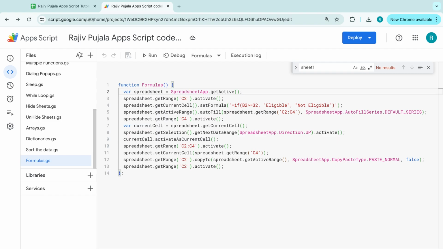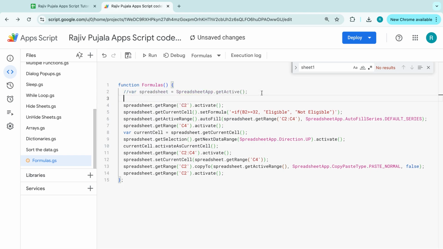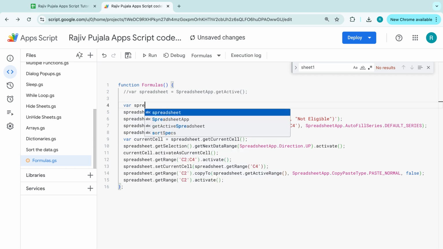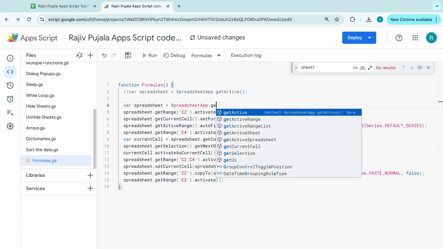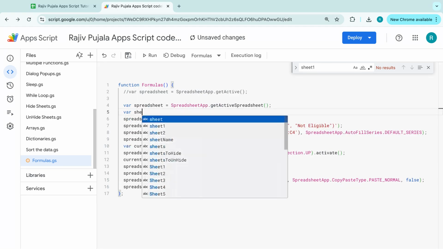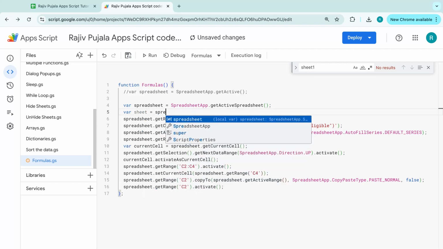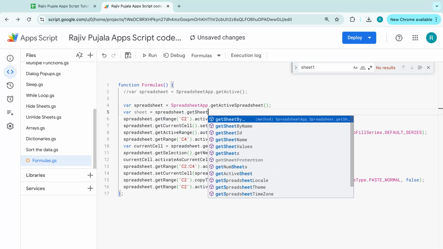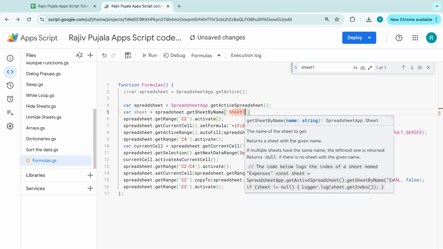So if you have already watched my previous videos, by this time you would know what exactly you have to do. You have to access the spreadsheet first, and then you have to access the sheet. Okay, that's cool. So I'm commenting this one out. We will make a few tweaks. Variable spreadsheet is equal to SpreadsheetApp dot getActiveSpreadsheet. Okay, and I want to go to the sheet. Variable sheet is equal to spreadsheet dot getSheetByName sheet 1.